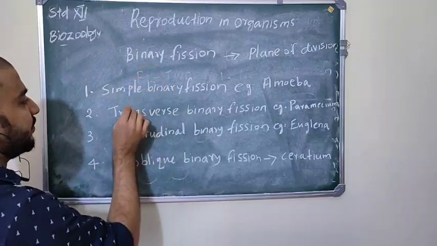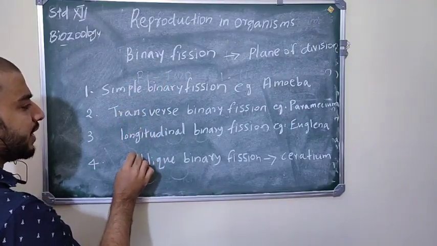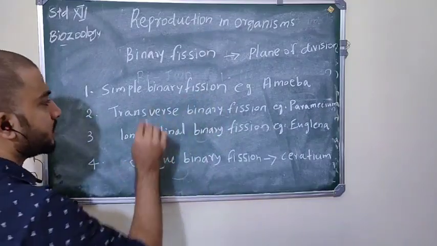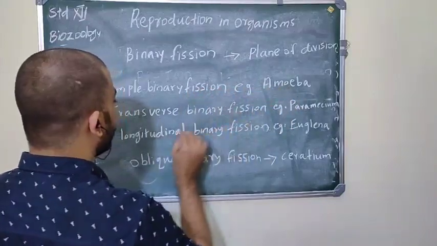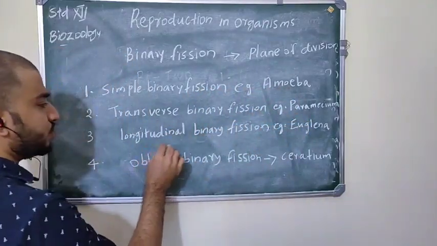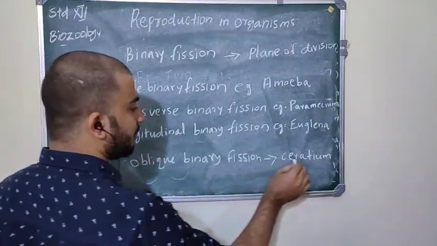Binary fission is classified into simple binary fission, transverse binary fission, longitudinal binary fission, and oblique binary fission. And note down these examples also: simple binary fission example amoeba, transverse binary fission example Paramecium, longitudinal binary fission example Euglena, and oblique binary fission example Serratia.